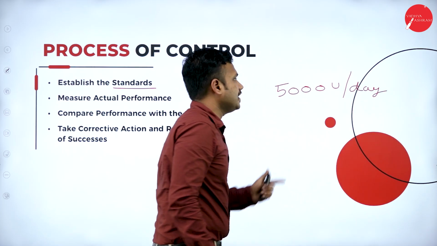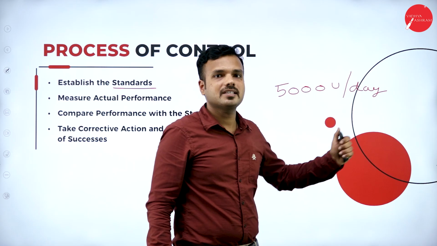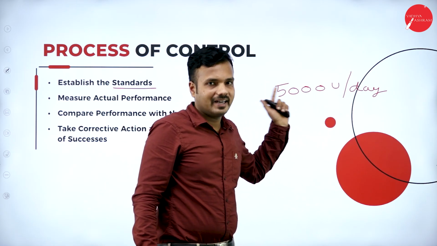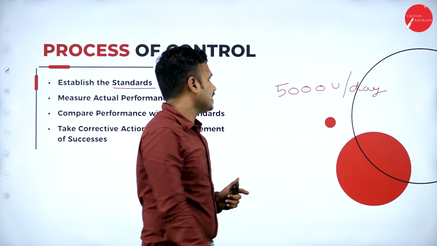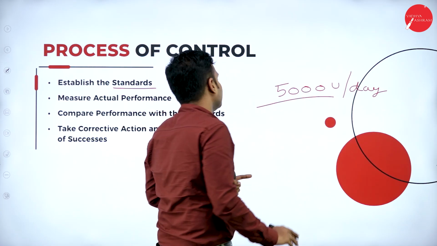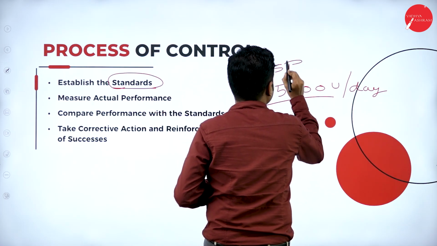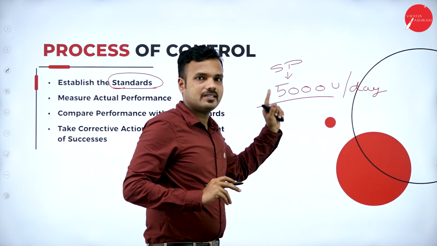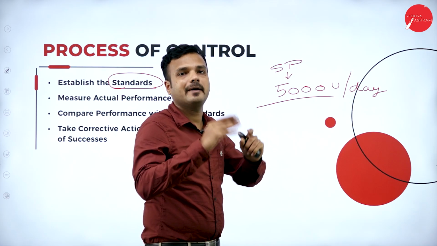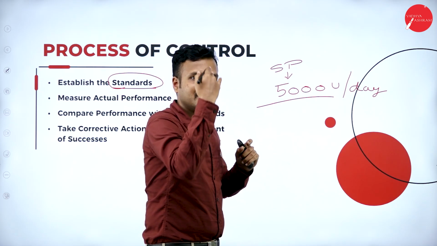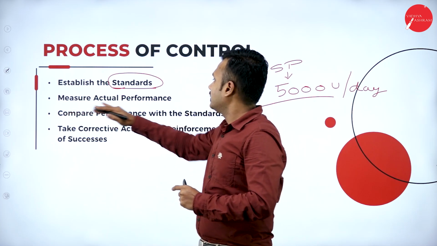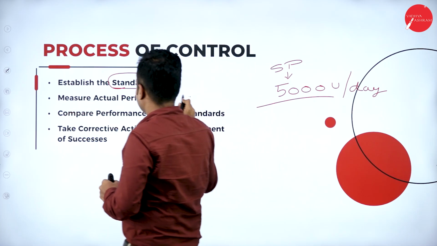So we call it the standard performance, that is 5,000 units a day. This standard performance is a performance which we expect to reach in future, decided in advance. And again, measure actual performance, right?